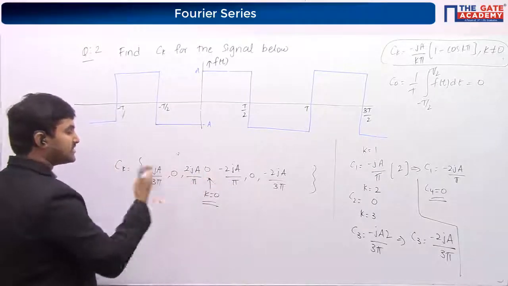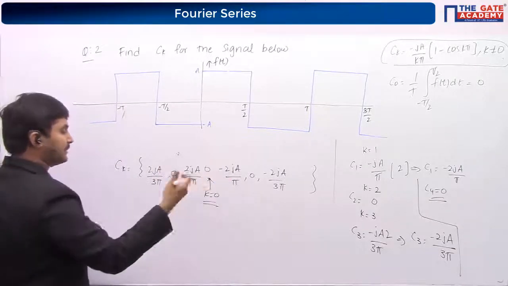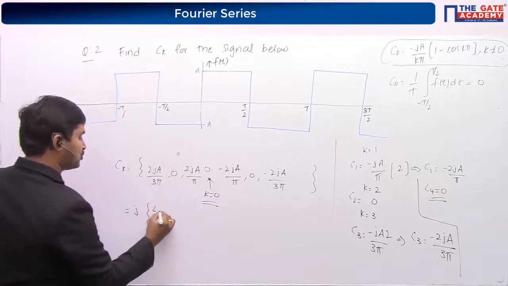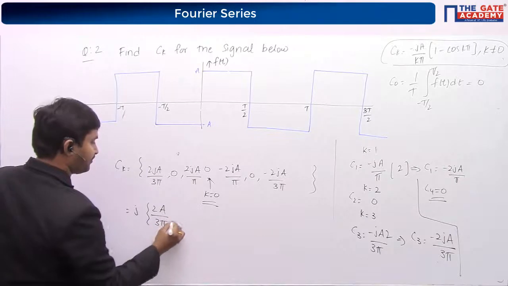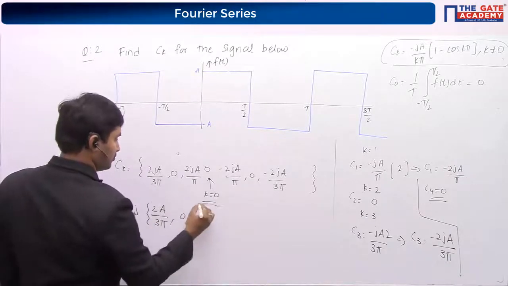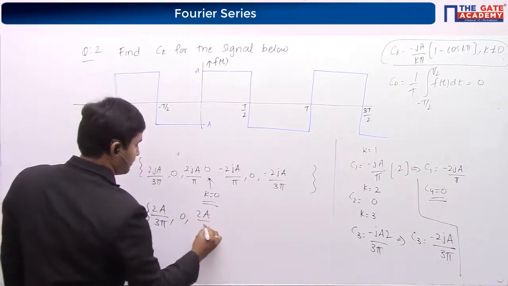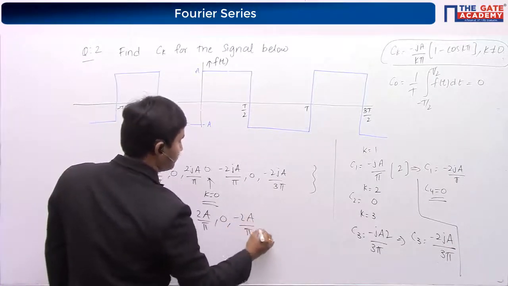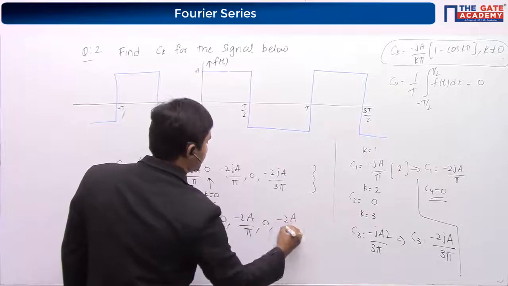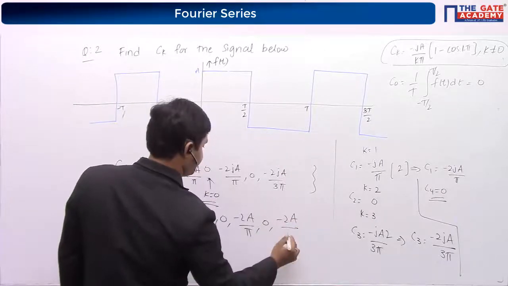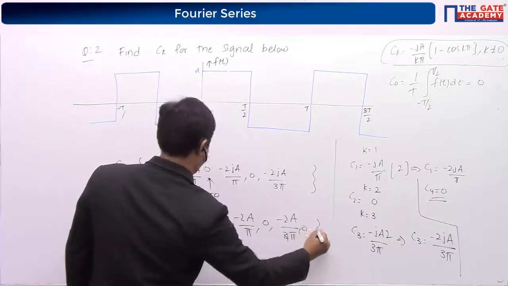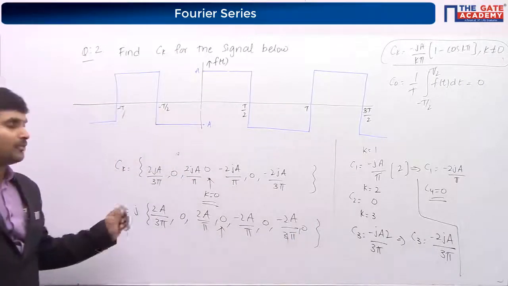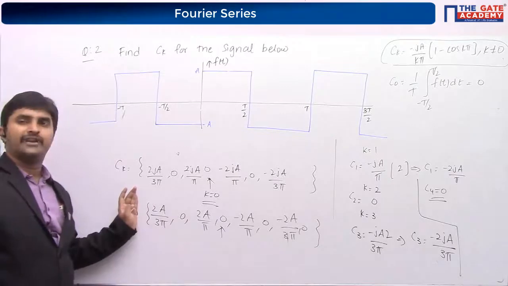Let me bring the j's outside. All the j's which are present inside, let me bring outside. Then here it is 2a by 3 pi, 0, 2a by pi, 0, minus 2a by pi, 0, minus 2a by 3 pi, 0. Forget about j.